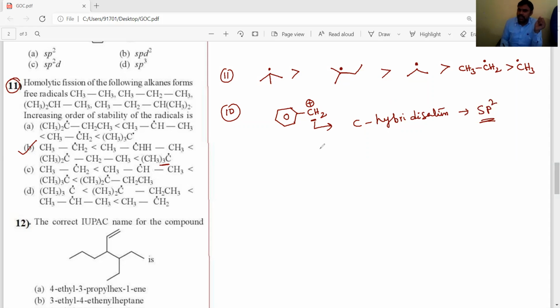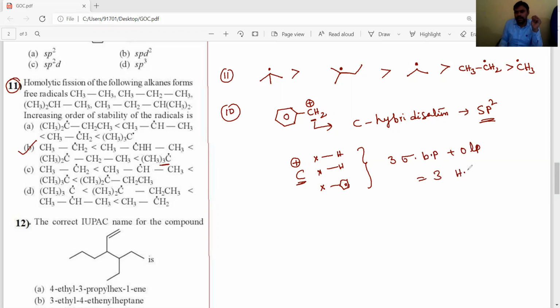How to calculate, dear students? Already in the chemical bonding chapter I said the dot method. You follow the dot method. Carbon is the central atom. It contains 4 valence electrons. Among that, positive charge is present, means it has only 3 valence electrons. Now it has 2 hydrogens and 1 phenyl, single bonds. So it has 3 sigma bond pairs plus 0 lone pairs, means total 3 hybrid orbitals. 3 hybrid orbitals means sp2 hybridization.